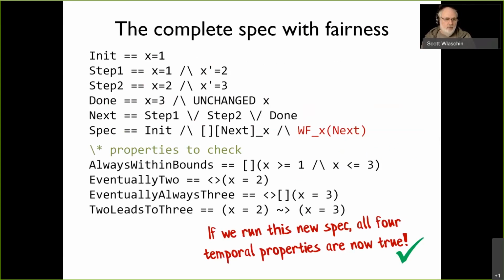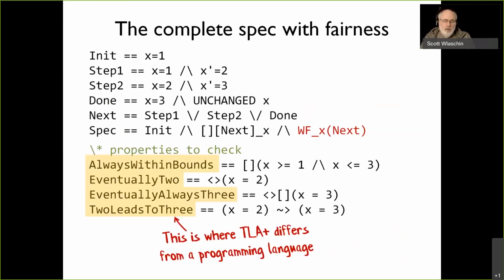That's very exciting. Now, this is the thing. Counting to 3 is not the exciting part. What is exciting is that these 4 properties, checking whether something's always true, eventually always true, and so on, are the things that you can do in TLA plus that you can't do in a programming language. So this is really the point I want to make about this little example. This is the stuff that's the critical stuff.